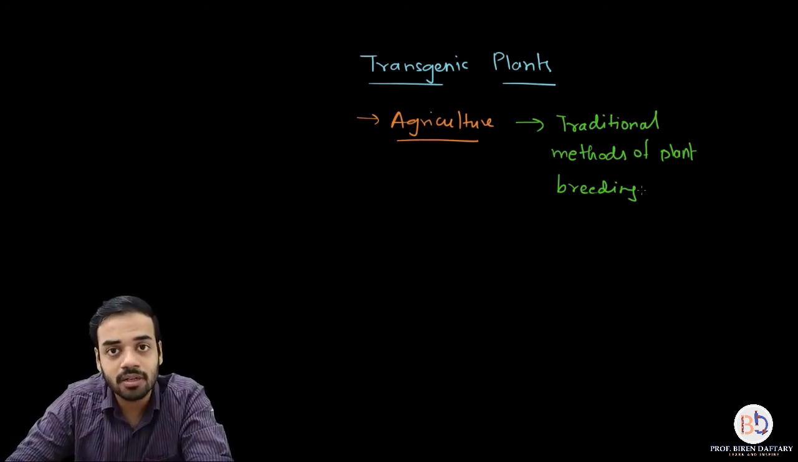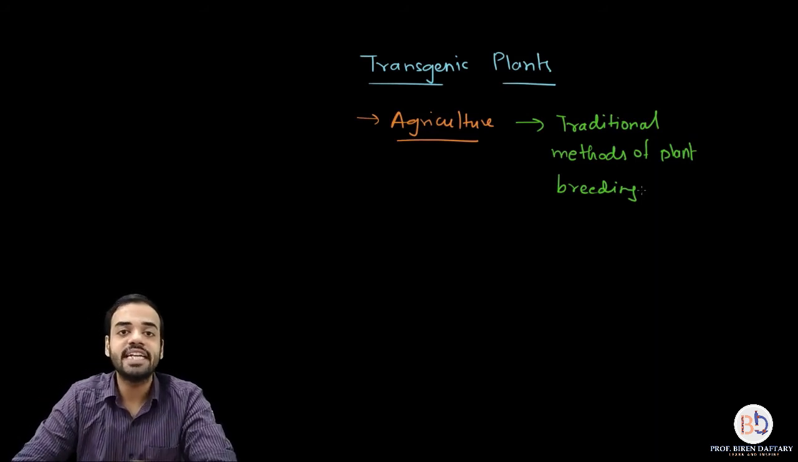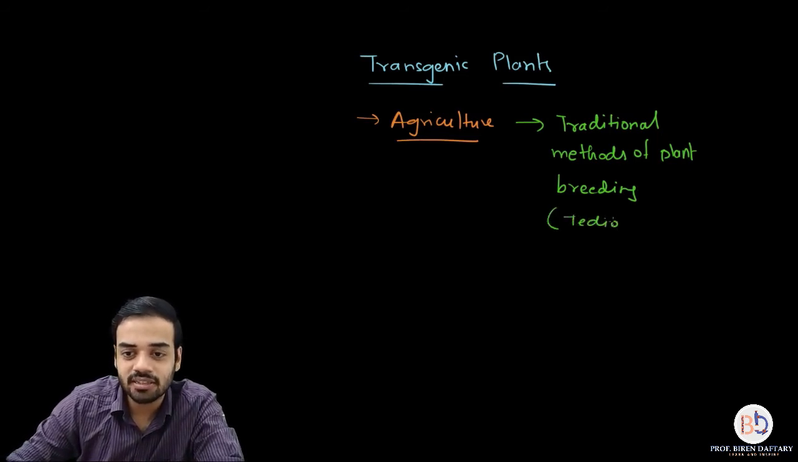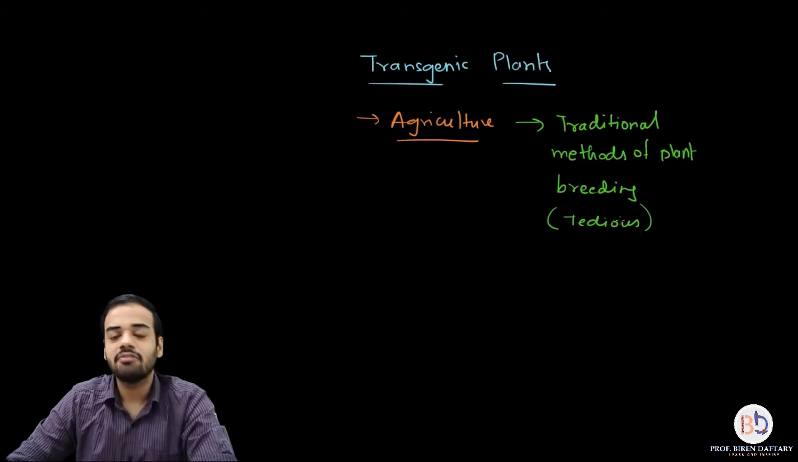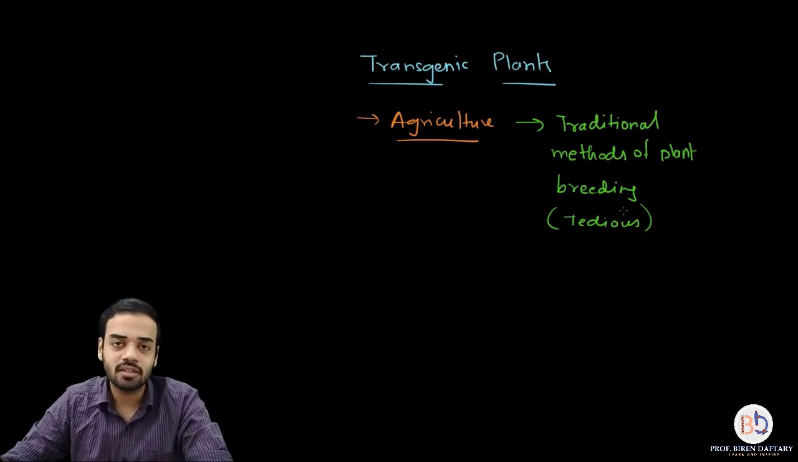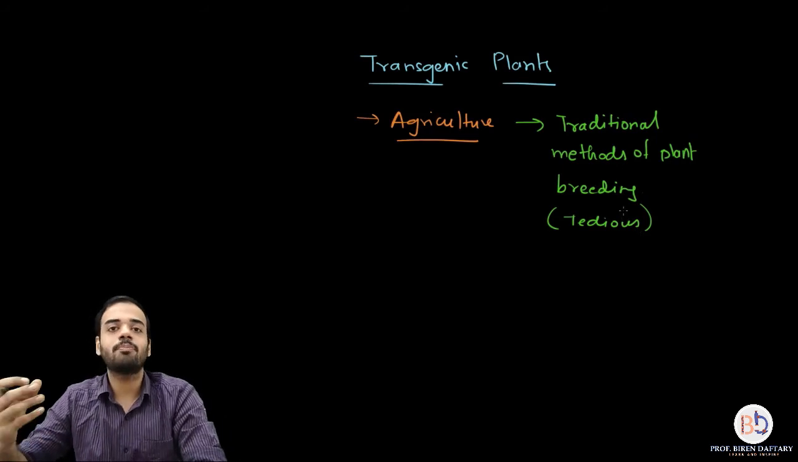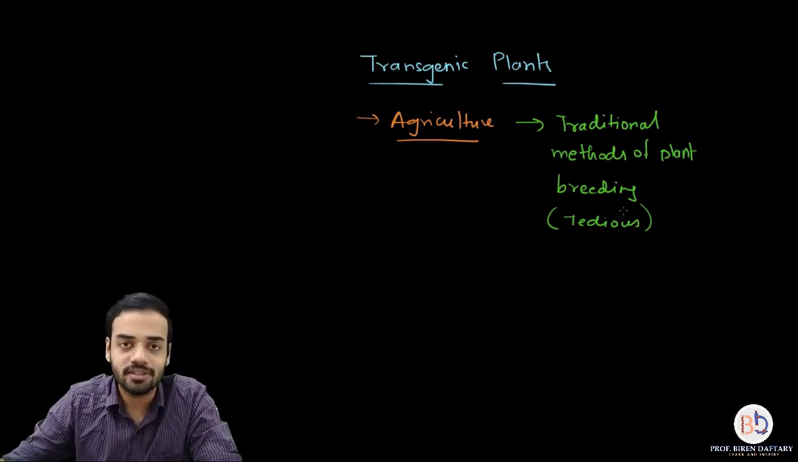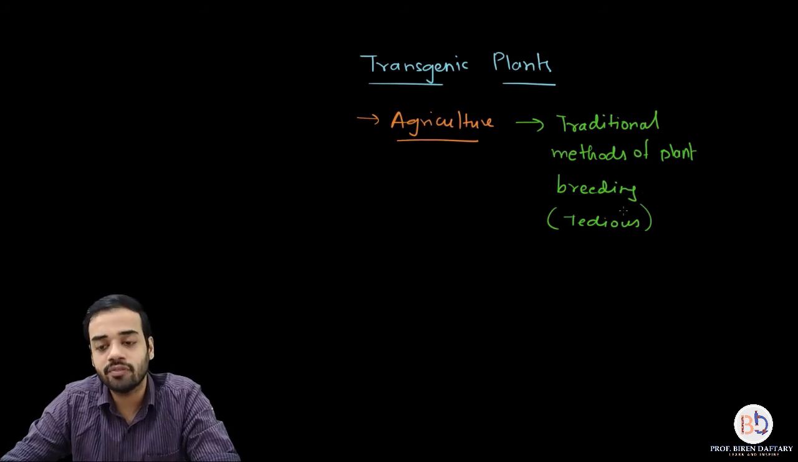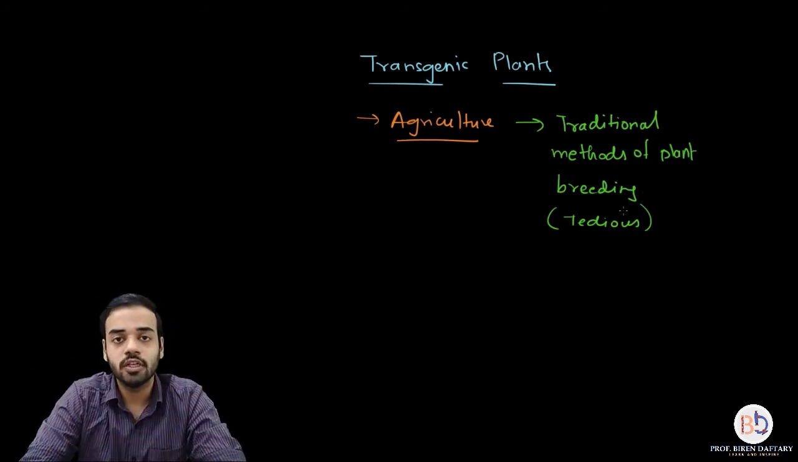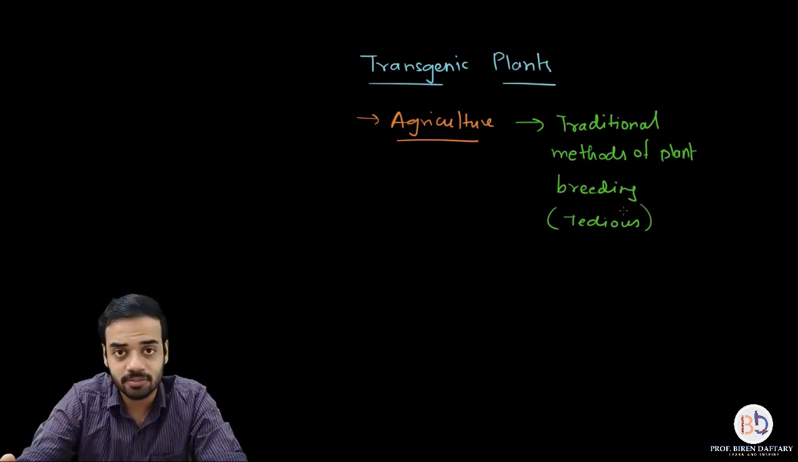However, please remember, this traditional method of plant breeding is a very tedious method. What do you mean by tedious? Tedious means that it is a very effort consuming method, and it is very difficult to keep on practicing year after year, because it takes a lot of time to actually find out varieties of plants which you need to cross. So it takes a long time and it is very laborious, please remember that.